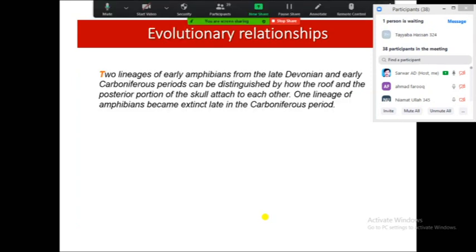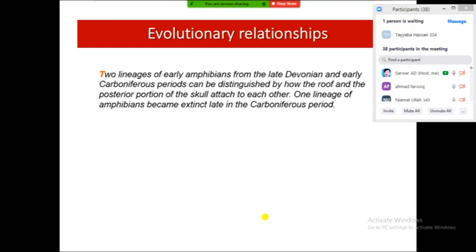Next is the topic that we need to discuss today: evolutionary relationship. Two lineages of amphibians from the late Devonian and early Carboniferous periods can be distinguished. In the late Devonian and early Carboniferous period, amphibians diverged into two lineages on the basis of roof and skull attachment.